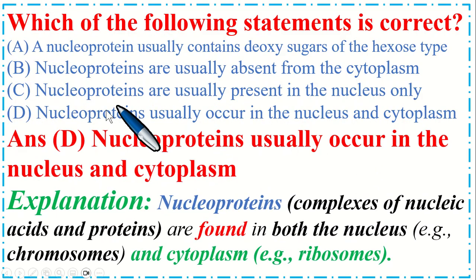So the correct option is D. Explanation: the nucleoprotein complexes of nucleic acid and proteins are found in both the nucleus, for example chromosomes, and the cytoplasm, for example a ribosome.